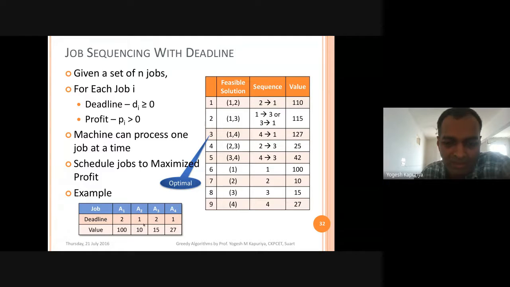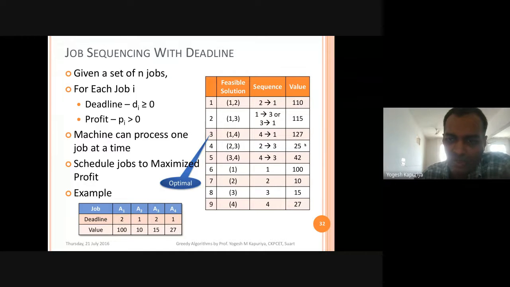Along with that, you can just simply schedule a single job as well. So you will not schedule any other job. You will just execute any single job. So 1, 2, 3, 4, this is the profit which you will gain. Why are all these feasible solutions? Because none of these are violating any input constraint. What are the input constraints? First, the job has to be performed before its deadline. And second, you cannot execute two processes at the same time. So all of these are feasible solutions. Obviously, this one is an optimal one.